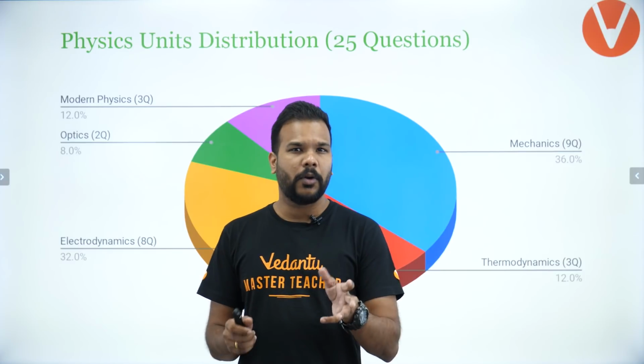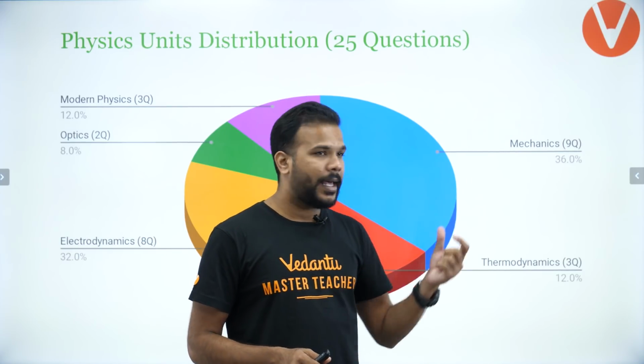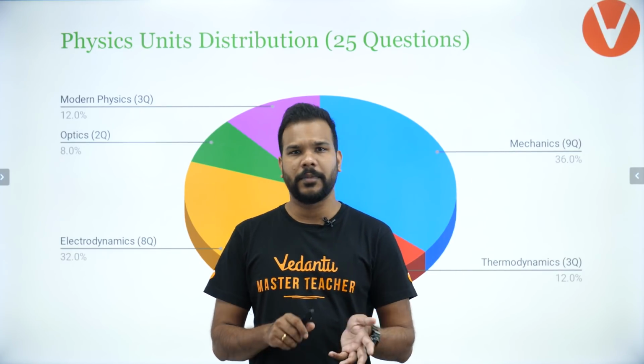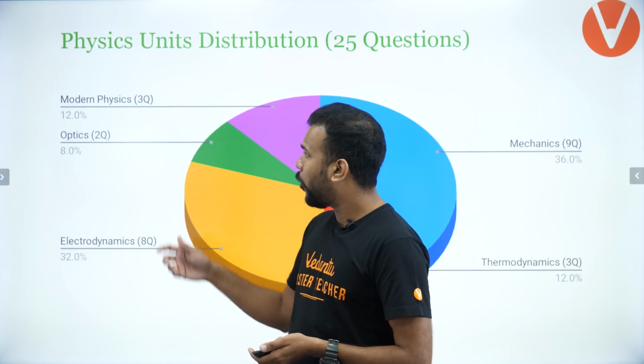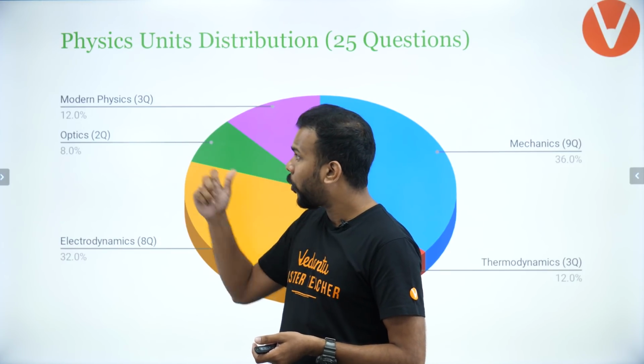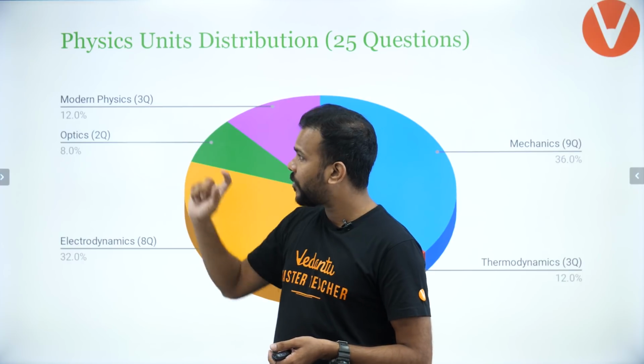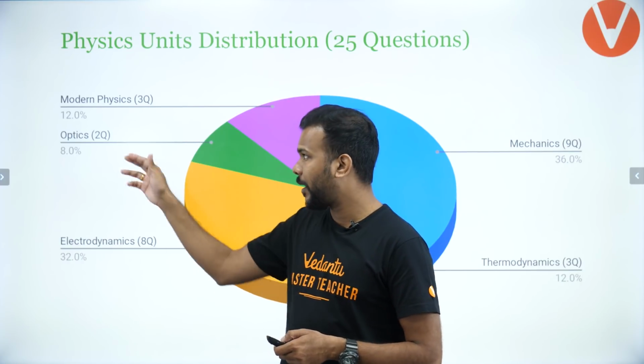Electrodynamics has around 8 to 10 questions. Mechanics has close to that same, 8 to 11 questions. And optics and modern physics in this paper, optics had 2 and modern physics had 3 questions, making it 8 and 12%.